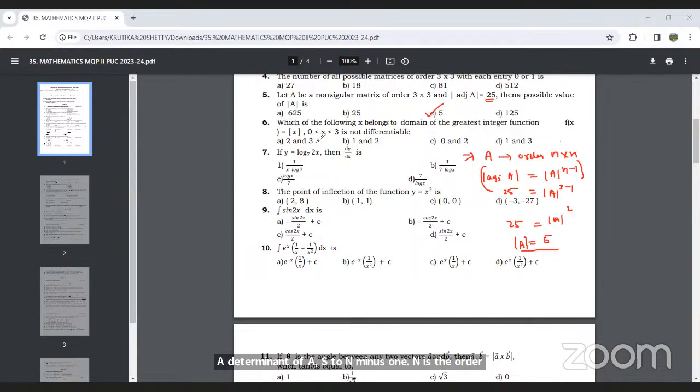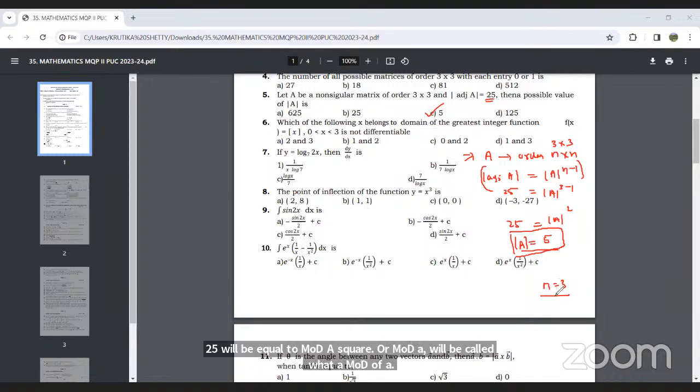In this case, the order of this matrix is 3 cross 3. So here the n value is 3 actually. Because the order is 3 cross 3, you need to replace n with 3. So 3 minus 1 will be 2. So 25 will be equal to mod A squared, so mod of A will be equal to 5.